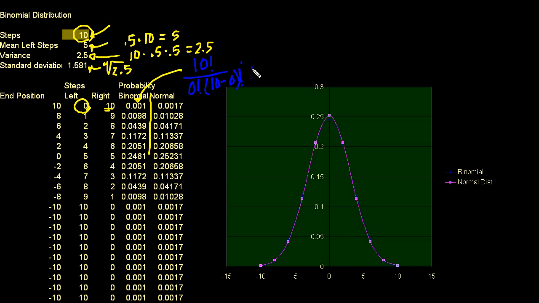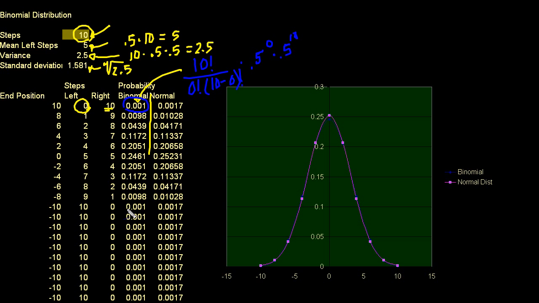So it's the probability of a left step, I'm only taking 0 of them, times the probability of a right step, and I'm taking 10 of those. So that's where this number came from, this 0.001. That's what the binomial distribution tells us. And then this one, similarly, is 10 factorial over 1 factorial over 10 minus 1 factorial. And that's how I get that one. Once again, if you click on the actual cell, you'll see that explained.